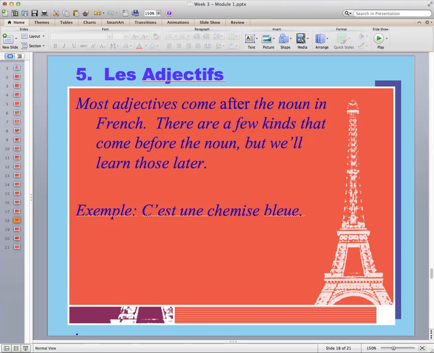So, for example, c'est une chemise bleue. You know from your vocabulary that this is a shirt. We also know from the vocabulary that it's feminine. If I want to talk about the blue shirt, I put the word blue after the noun it's describing, in this case, the shirt. Because the shirt is feminine, I also need to use the feminine spelling of the word blue.